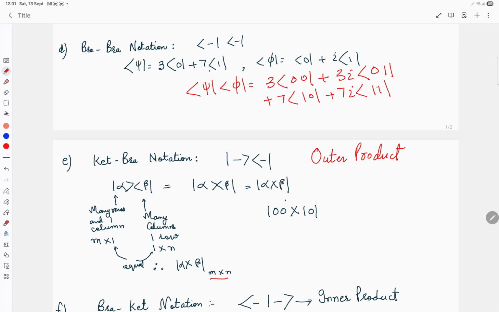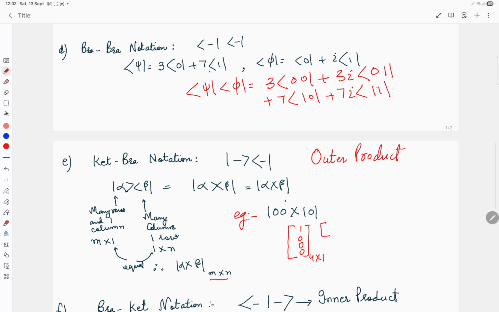So let us try to solve this example. For example, we have here ket 00 and bra 10. If we want to calculate the outer product for this ket 00 bra 10, how can you do this? You have this ket 00, which is a column vector, so this will be 1 0 0 0, and this is 4 cross 1. And you have bra 10, so this will be a row vector.